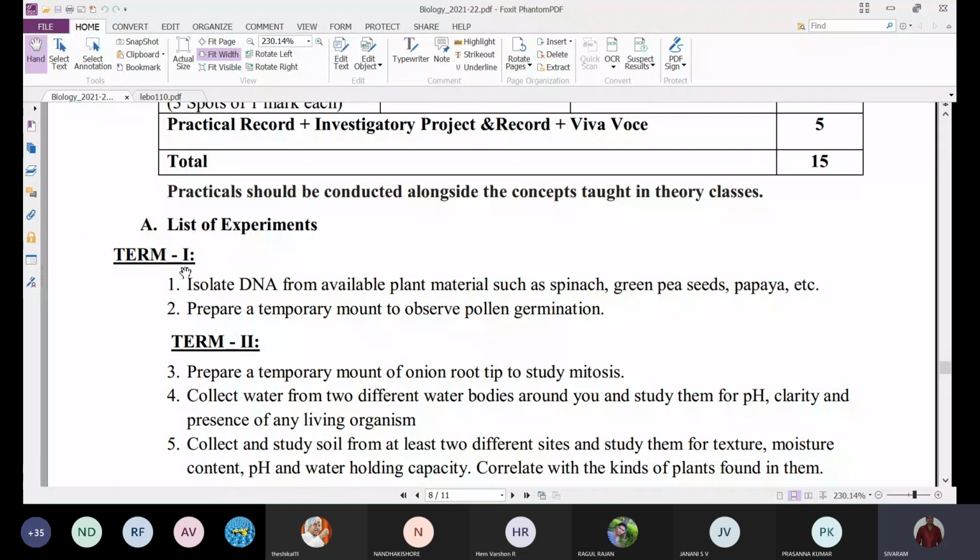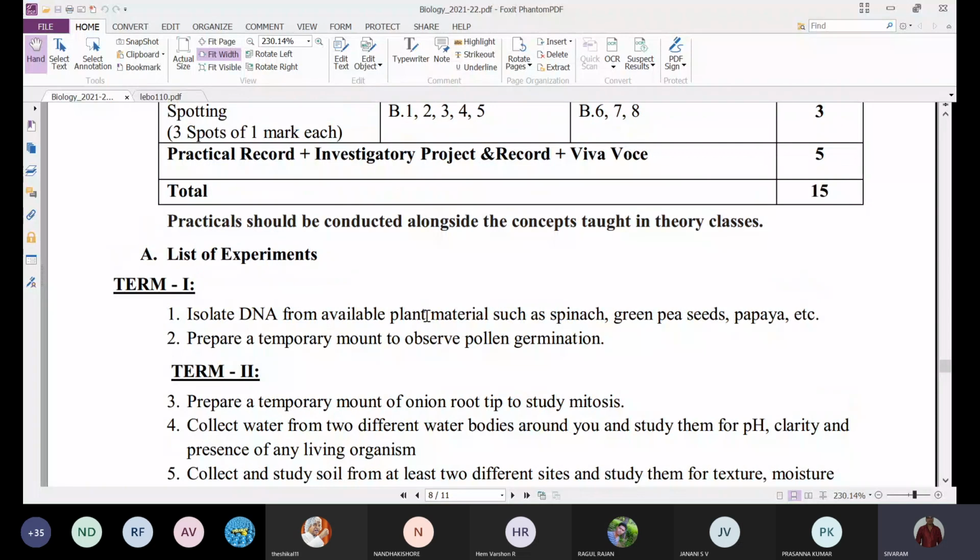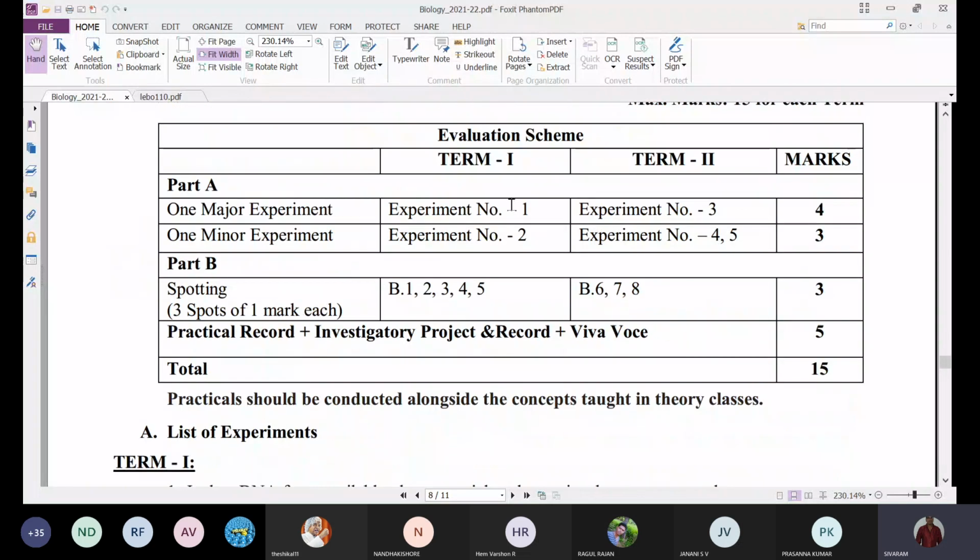Okay, experiment number 1: isolation of DNA from available plant material such as spinach, green pea seeds, papaya. And experiment number 2: prepare a temporary mount to observe pollen germination on slides. So the questions for term 1 are fixed. You have to prepare these two experiments thoroughly.